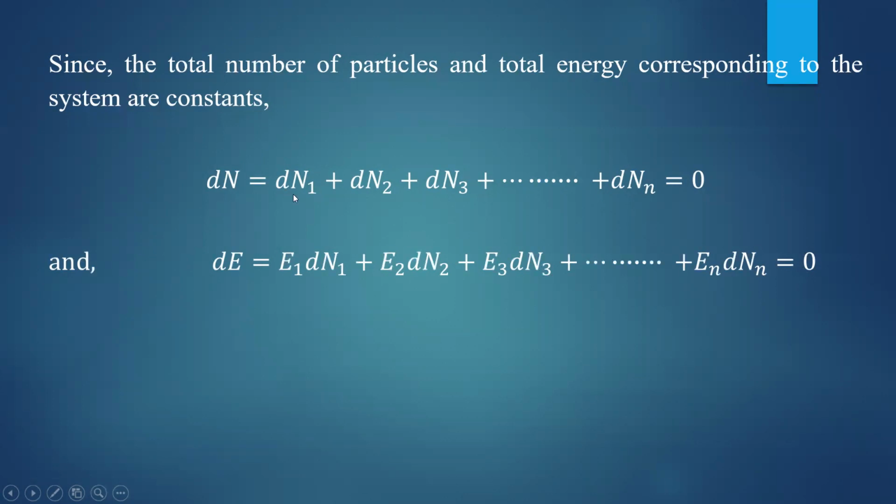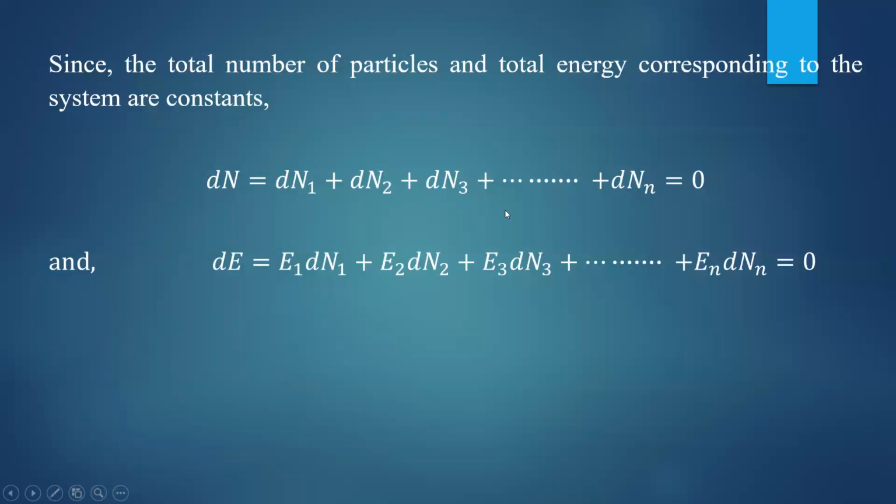Remember, here dn1, dn2, dn3 may be non-zero quantities, but when you add them, it leads to the value 0. That means there may be internal arrangements, internal changes inside the system, but the entire system will contain a constant number of particles. That is the meaning.